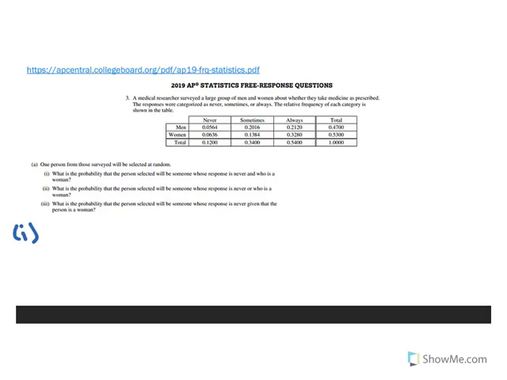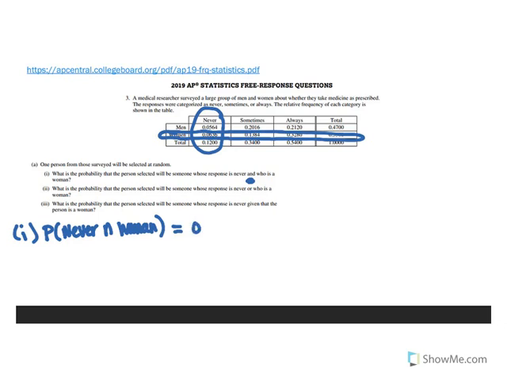Part I: what is the probability that the person selected will be someone whose response is never and who is a woman? So this is an intersection. We're looking at the probability that they respond never and they are a woman. Looking at our two-way table, we want them to respond never and we want them to be a woman, so we're looking at the overlap of those two column and rows. So this is 0.0636.